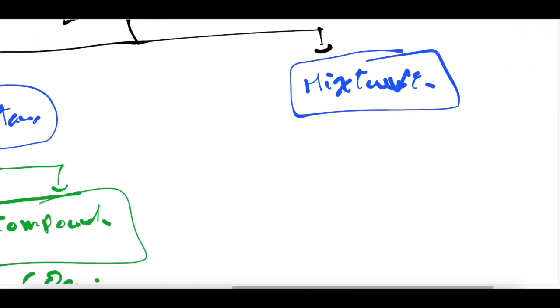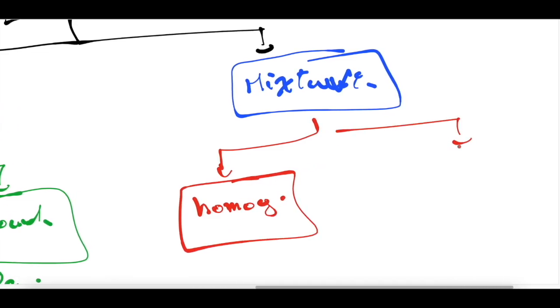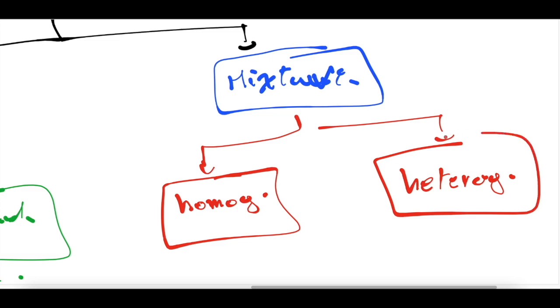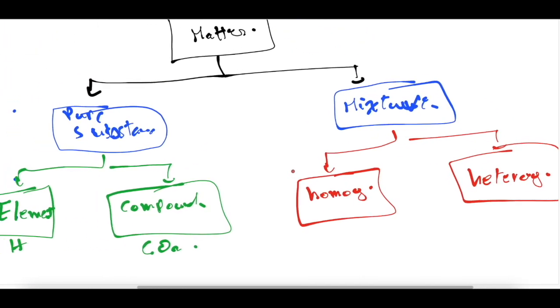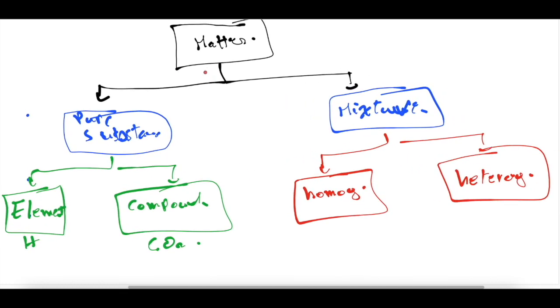A mixture has two types: homogeneous mixture and heterogeneous mixture. Now look at this summary. We have matter that can exist as a pure substance or a mixture.